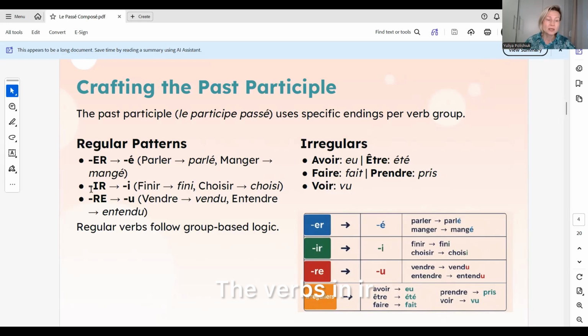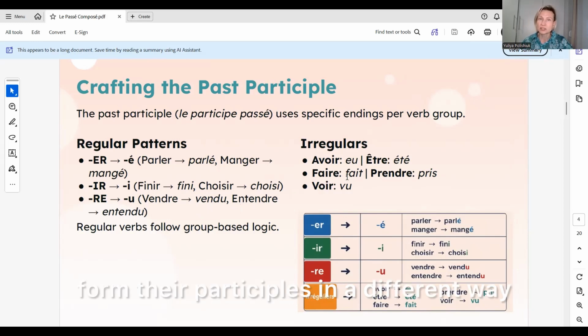The verbs in ir, finir, choisir will become fini, choisi without r. And verbs like vendre will become vendu, entendre, entendu. You have to remember that we have irregular verbs, and irregular verbs form their participles in a different way, and we have to memorize them.